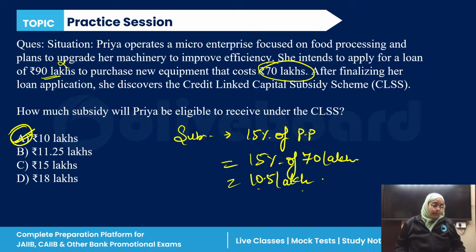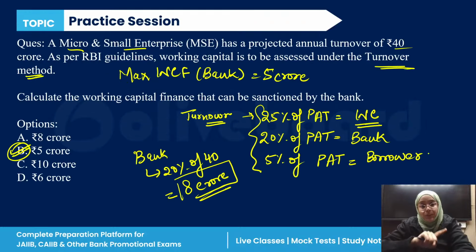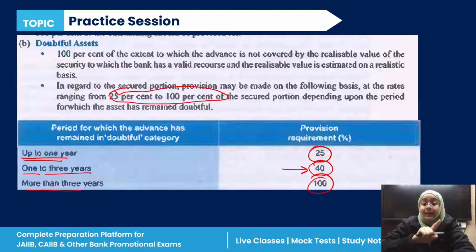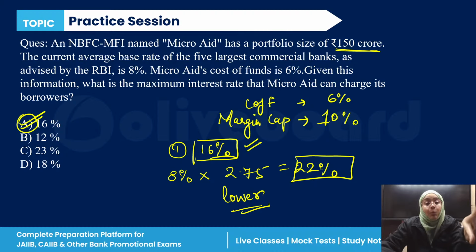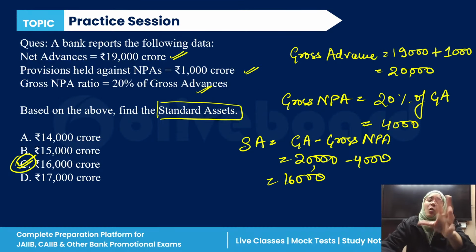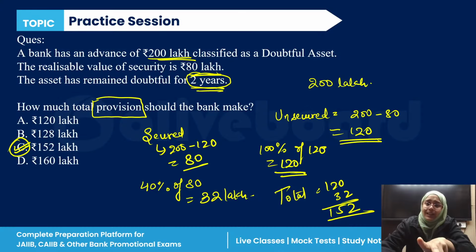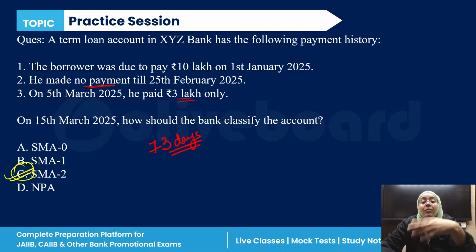Any doubt in this question? No doubt. So these are all the important MCQs which I need to tell you. It is very important for your examination. The margin gap is not so usual a question. Non-performing assets is easy. Now we have a term loan.